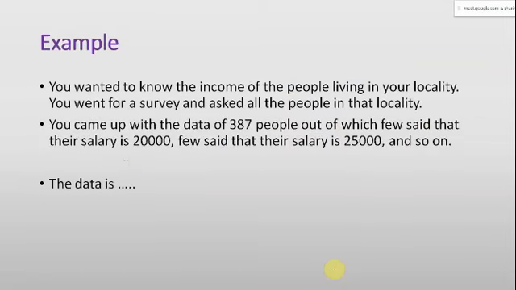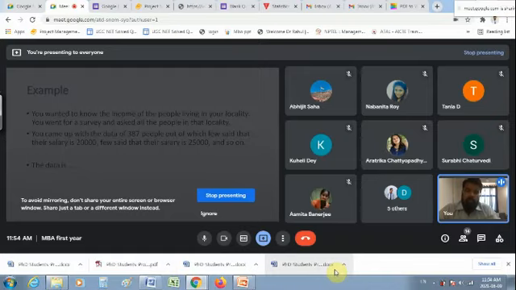Okay, good. So now there is an example. This example will tell you why we need a frequency distribution. Why do we need to go for a frequency distribution table? Why do we need to calculate the frequency? Why do we need to prepare that table which is called a frequency distribution?